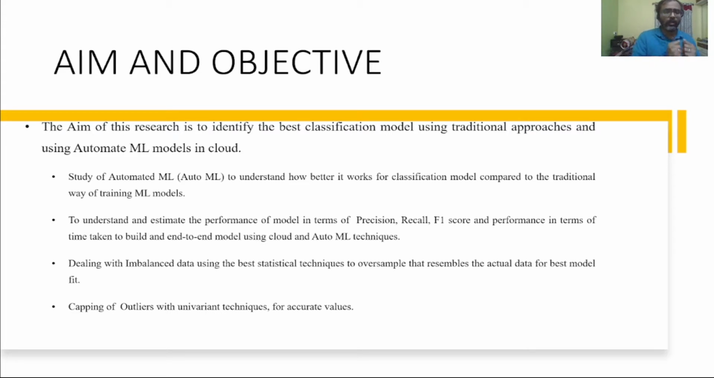Now, coming to automated ML, or AutoML, to understand how better it works for classification models compared to the traditional way of training the model. When I say the traditional way of training the model, for example, first I'll take one classification model, let's say logistic regression. I train my model with different hyperparameters, cross validation, etc., and I'll get the best result. Again, I will try with a different algorithm, maybe a tree-based algorithm, linear discriminant analysis, SVM. I'll try different algorithms.